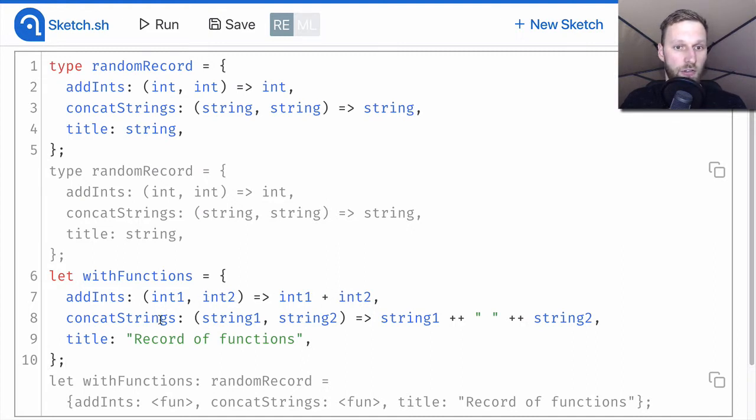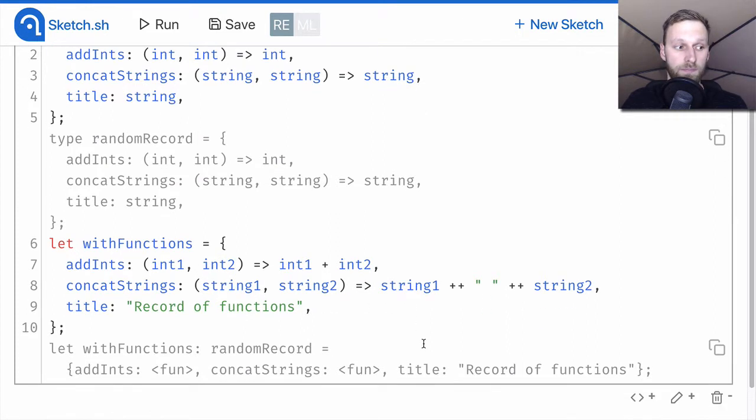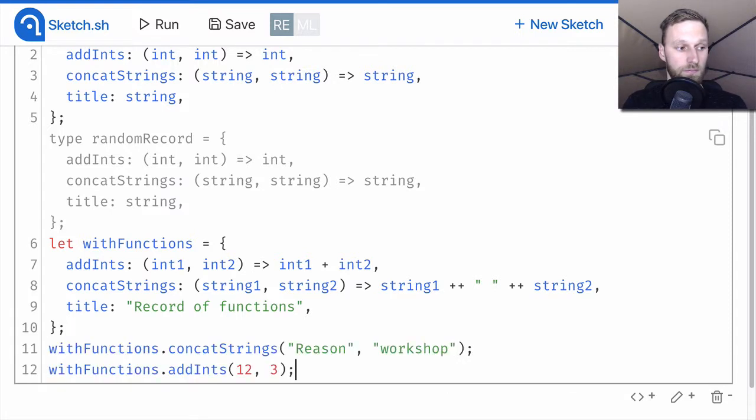The concat_strings field is also a function expecting two strings and concatenates them together. The title field contains a string. As you can see, we have a record containing two functions. Let's call them.